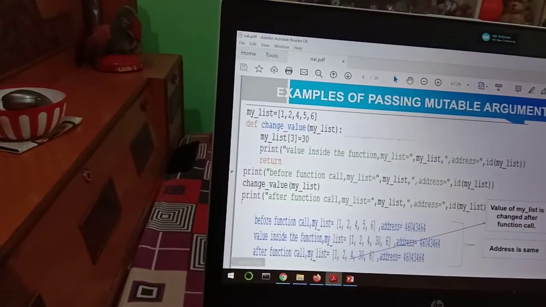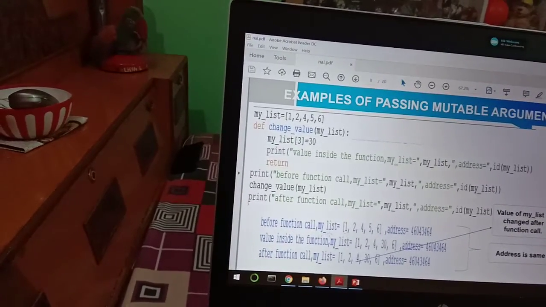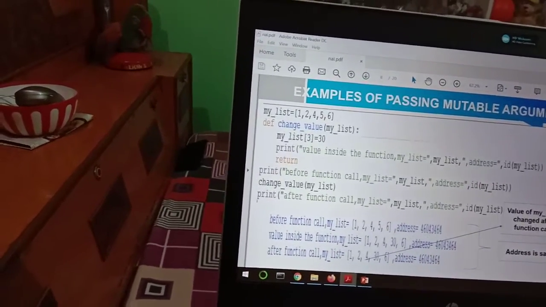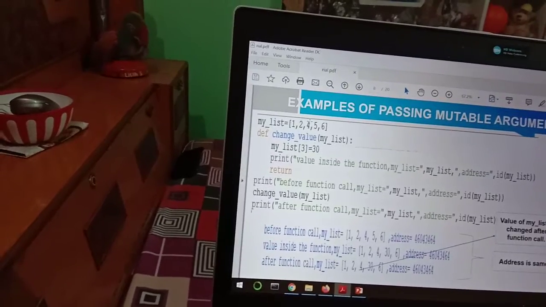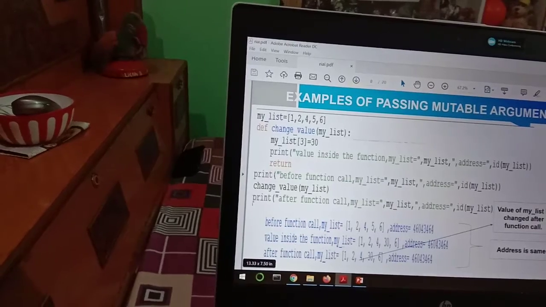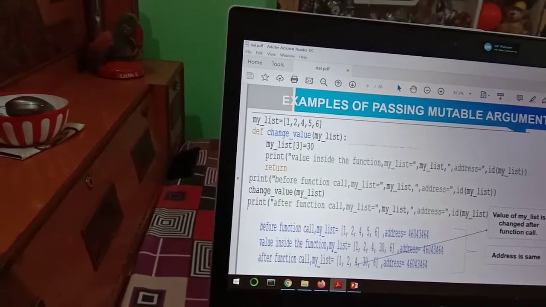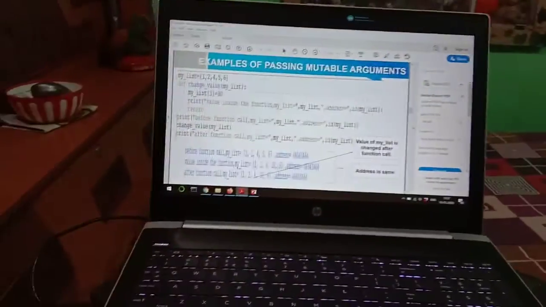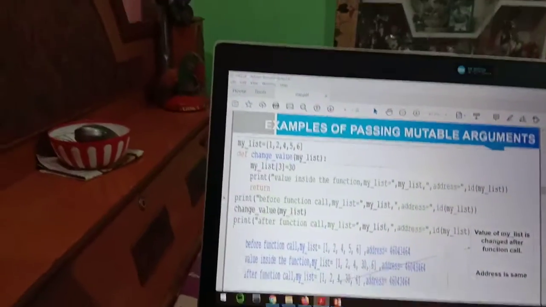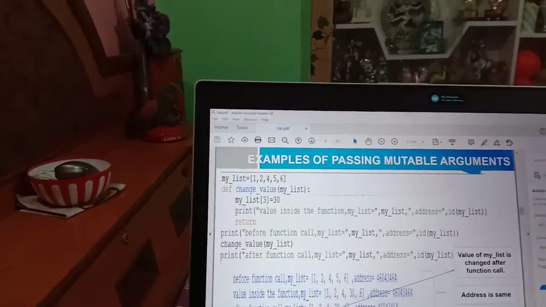Then as an output we can observe before calling the function my list will be 1, 2, 4, 5, 6, whatever we have defined initially, and the address will give its memory location where this has been stored. Now in the second output, value inside the function my list equals 1, 2, 4, 30. Here value 5 has been changed by 30 because in my list we have changed the third position by 30, and this change will only appear when we call the function, otherwise it will take its previous value.